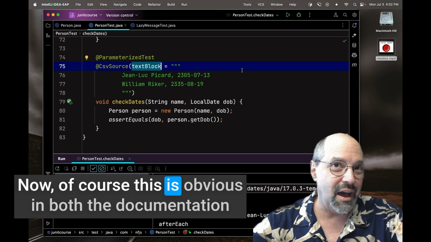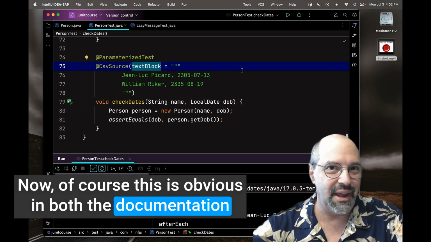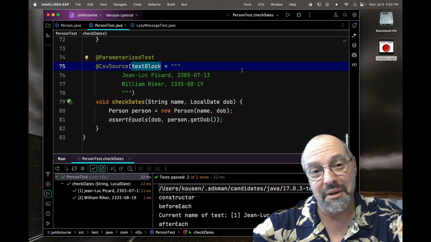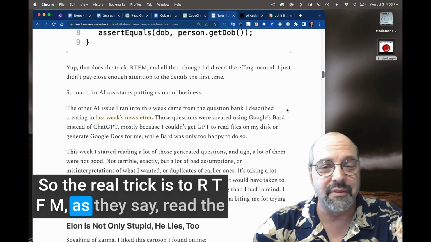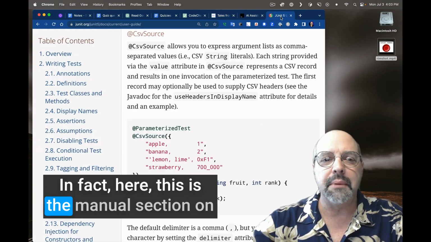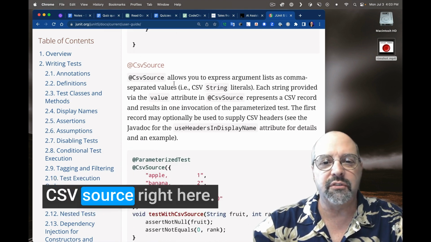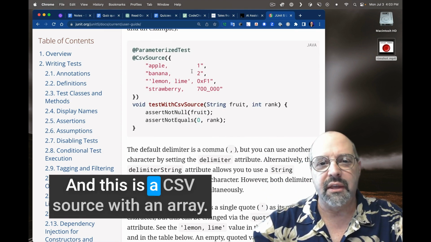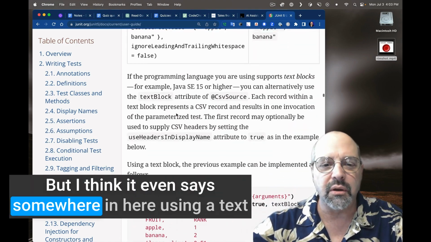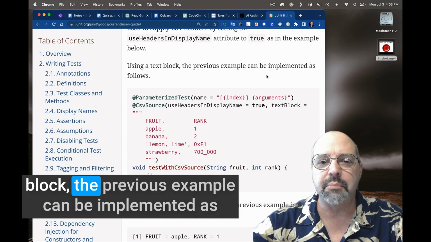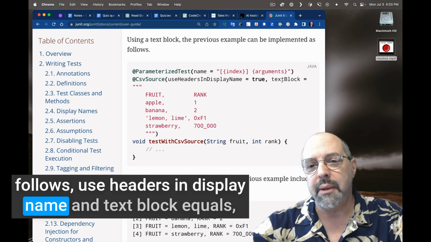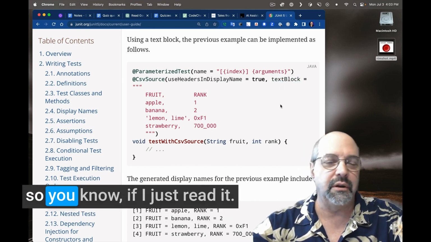Now, of course, this is obvious in both the documentation and in the Javadocs. I just misread it. But so the real trick is to RTFM, as they say, read the frickin' manual, which I did. In fact, here, this is the manual section on CSV source right here. And this is a CSV source with an array, but I think it even says somewhere in here, using a text block, the previous example can be implemented as follows. Use headers in display name, and text block equals. So, if I just read it,